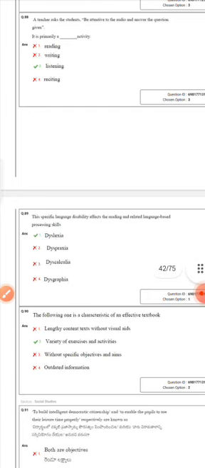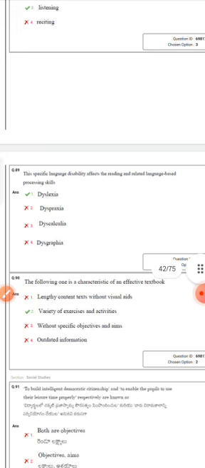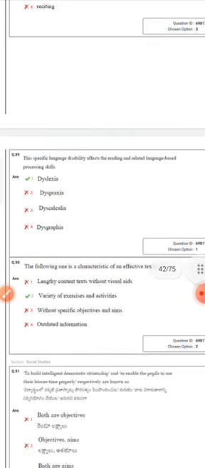Next, concerning the specific language disabled effects and the reading and related to language based processing skills. Here dyslexia, dysphasia, dysgraphia, okay, dyscalculia which is related to math. Dysphasia regarding listening and speaking, dyslexia which is reading related, okay, dysgraphia which is writing related, dyscalculia which is related to mathematical operations, all these.